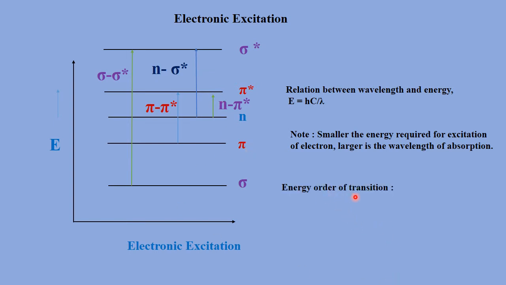So let's see the energy order of transitions. The highest energy electronic excitation is sigma to sigma star, then n to sigma star, then pi to pi star, and the last one is n to pi star. This transition requires less energy, that is longer wavelength of radiation is required, and this requires maximum energy, that is shorter wavelength is required.